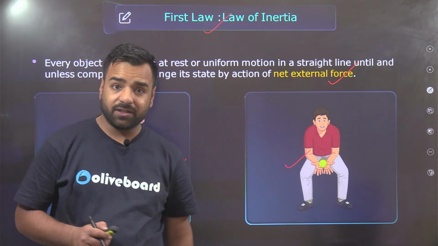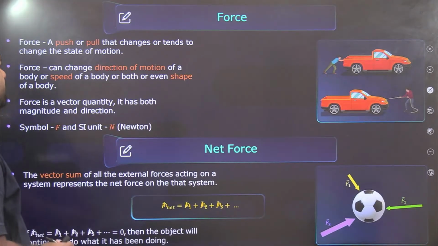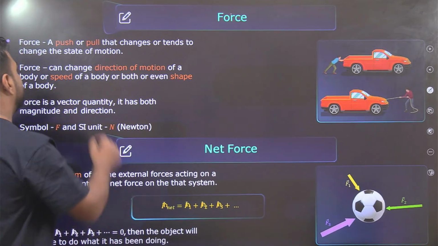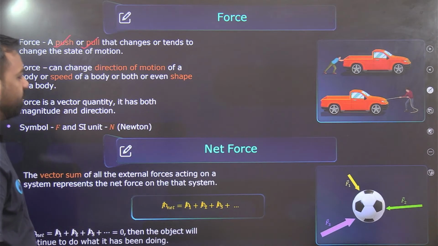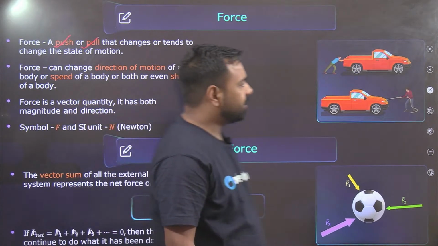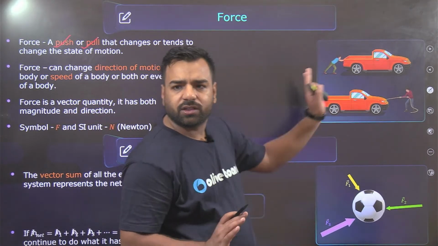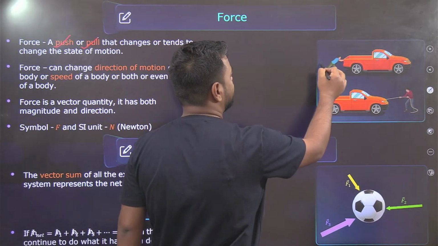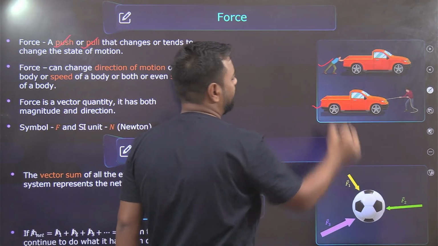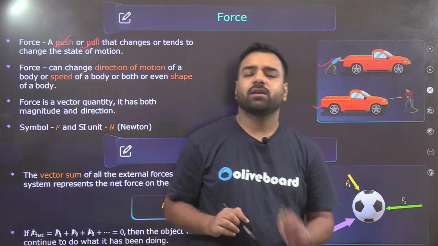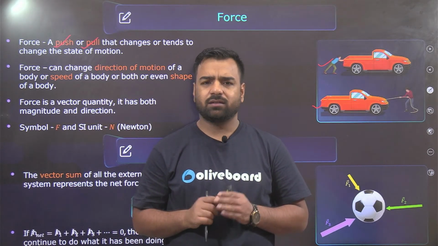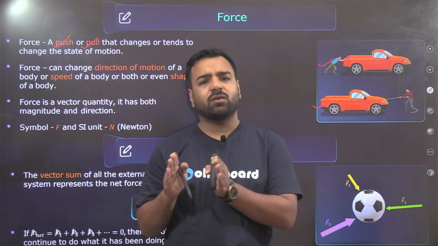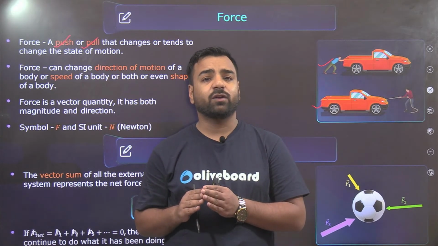Proceeding further, now we are talking about force. So what is force? Force is a push or pull that changes or tends to change the state of motion. Let's say we are pushing the car, that's the first scenario given here, or we are pulling the car. In both cases, we are trying to move the car. But will the car always move?